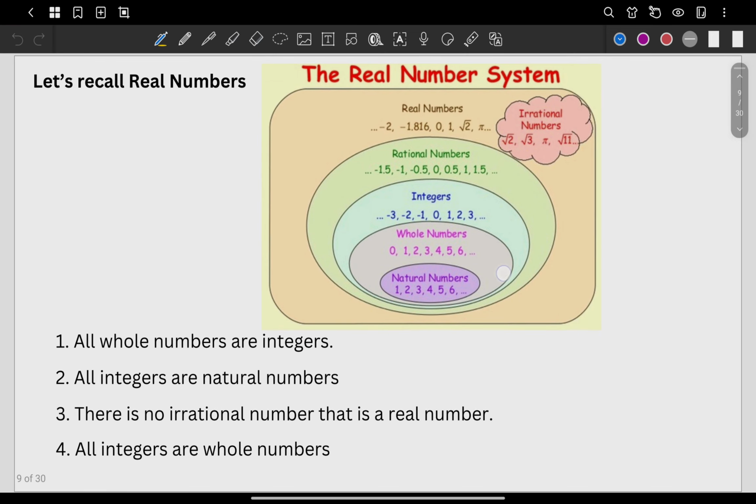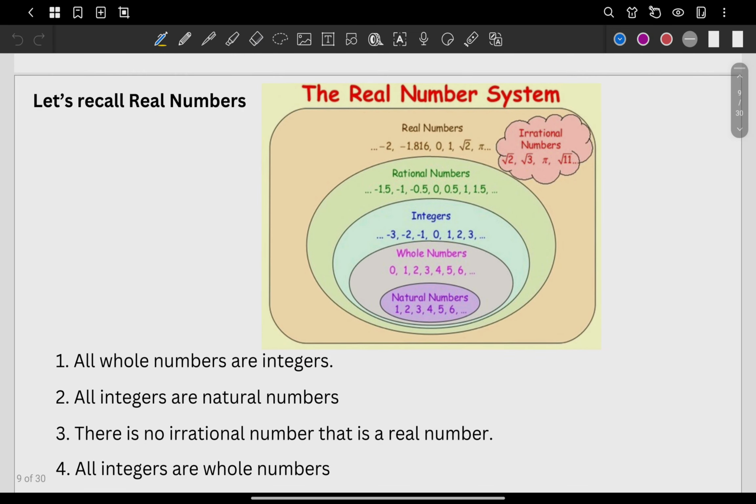Next, let's recall our real numbers. So this one, we can actually answer true or false. Okay, so all whole numbers are integers. Oh, let's recall our real number system here. It's actually here. I put it here. So all whole numbers are integers. If you will check, whole numbers are actually what? They are inside the integers. So if that's the case, this one here is actually true.